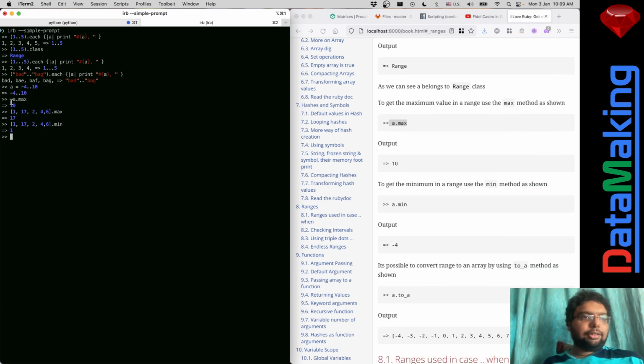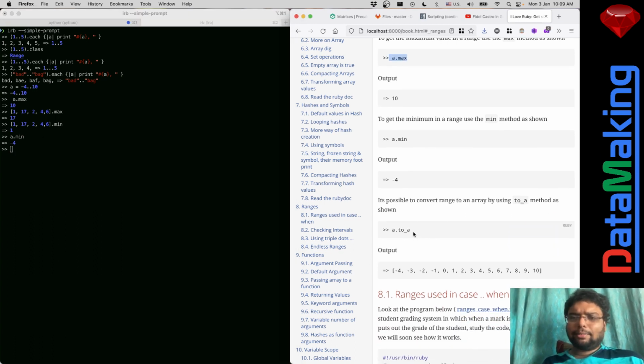And similarly, you can put a dot min, where a is minus 4 to 10, so the minimum will be minus 4, right? So that's the thing. You can convert it to an array.